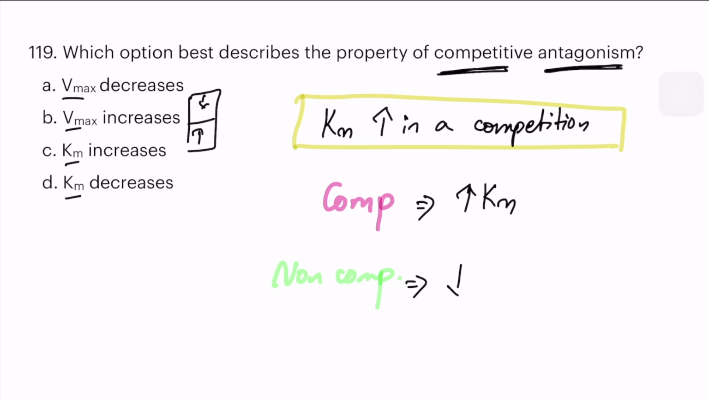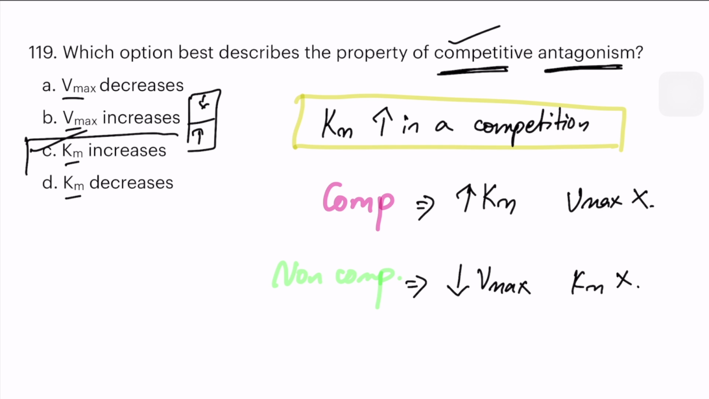Non-competitive is the exact opposite. Decrease, instead of Km, put Vmax. Exact opposite. So here Vmax no change, here Km no change. Based on this, we can answer. And the right answer for competitive would be an increase in Km.